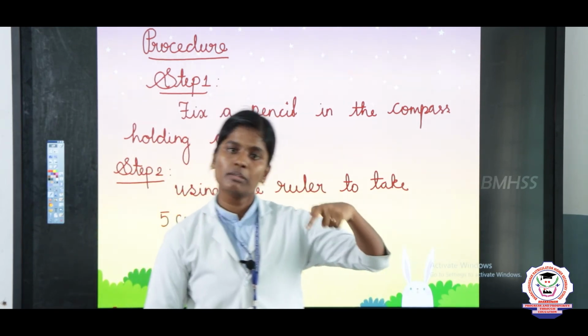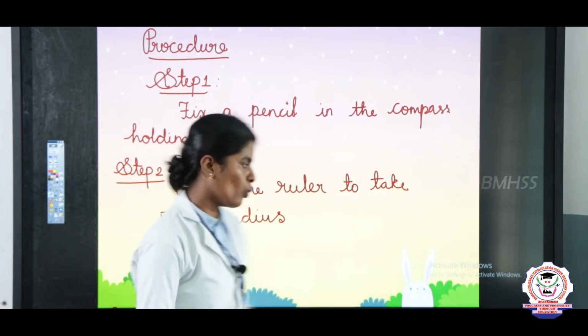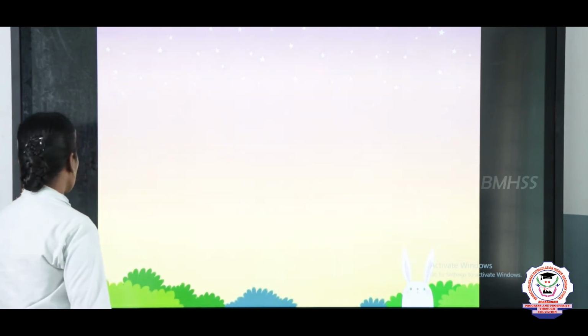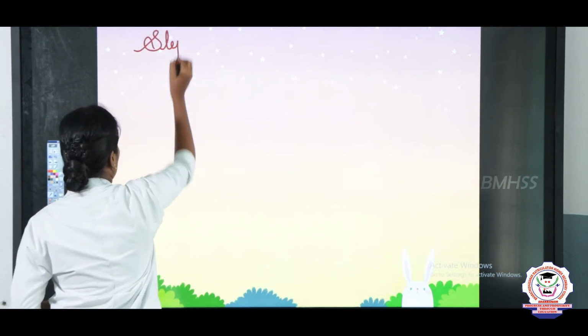So, what is step 3? So, we kept the compass like this. Put the metal tip on the center point O. So, that is step 3.